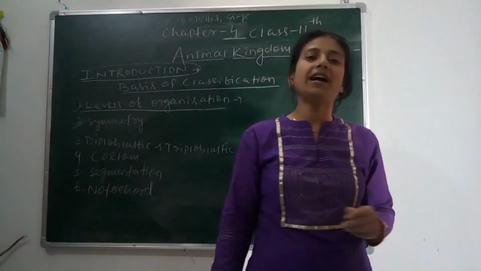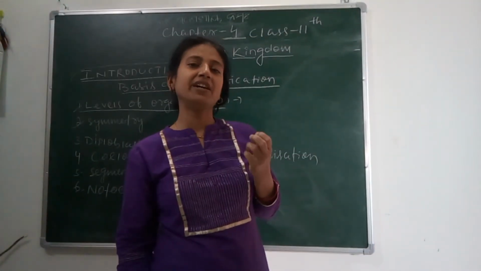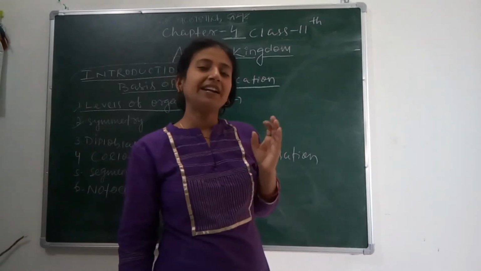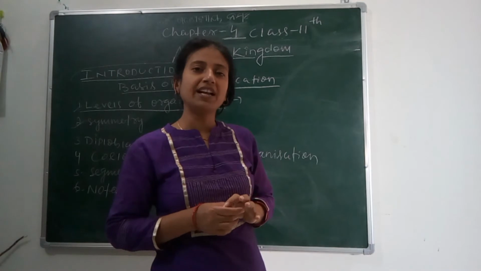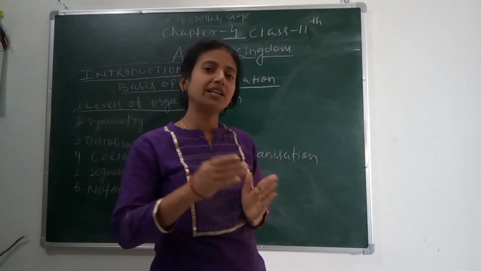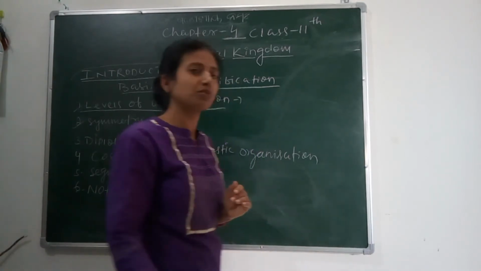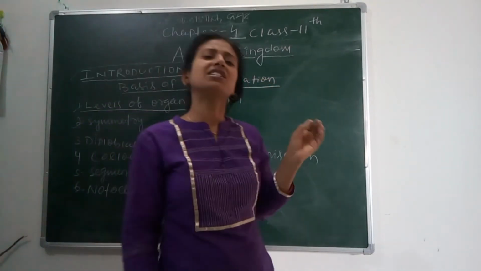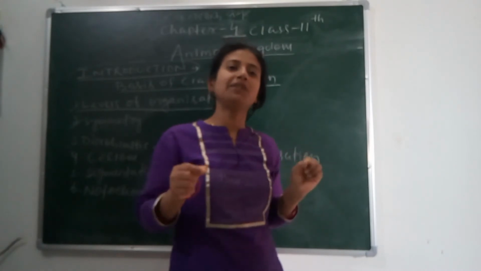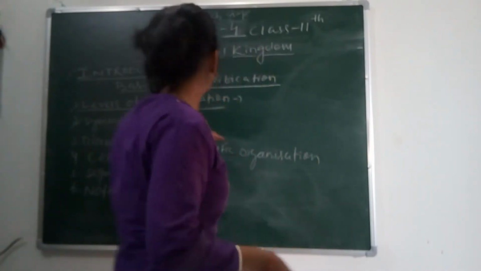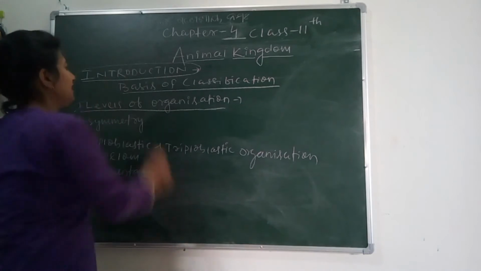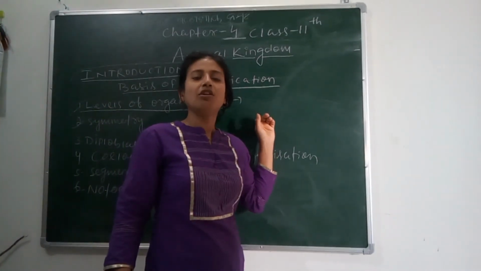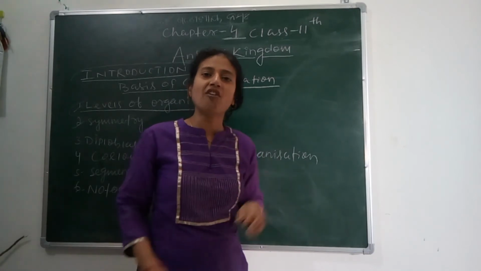Here we will start our chapter, or in the animal kingdom we will start from the phylum Porifera, as it has cellular level of organization. As we know, cells constitute to make a tissue. Simply we can say cellular level of organization, as all the animals, being multicellular, are kept in the kingdom Animalia. So here the level of organization is defined as how the organism's body is made up.